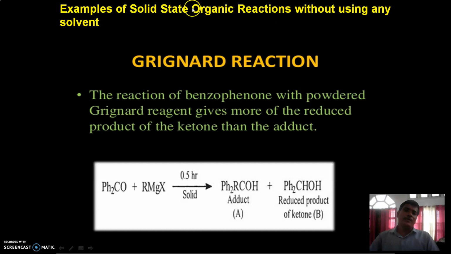In case of organic reactions in solid form, such as the Grignard reaction, we traditionally used mineral acid to perform the hydrolysis. But in the green approach, that is solid state reaction, the same reaction can be carried out in powdered form by heating the mixture of ketone with Grignard reagent for half an hour. We can obtain the same products.